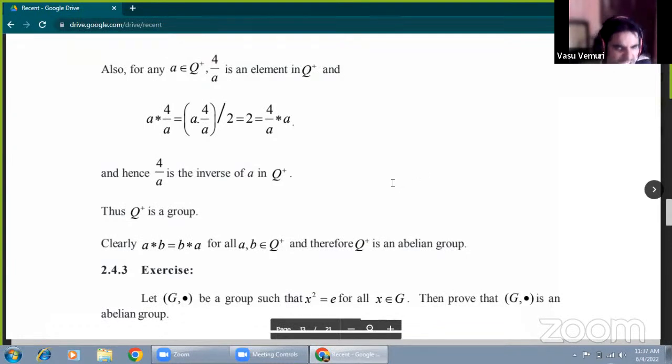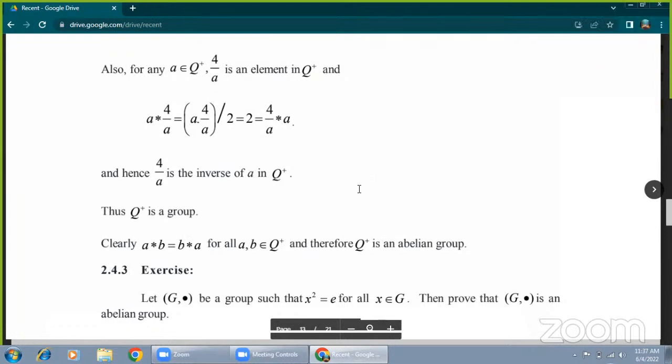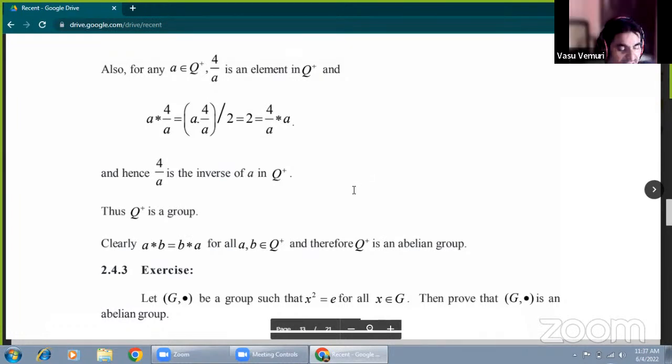There are so many problems practiced, when A star B equal to AB by 3 to form an abelian group, AB by 4 to form an abelian group. Okay, A star B is not particularly mentioned here. Simply circle is also there. A circle B equal to AB by 3. Okay, Q plus under circle to form an abelian group.